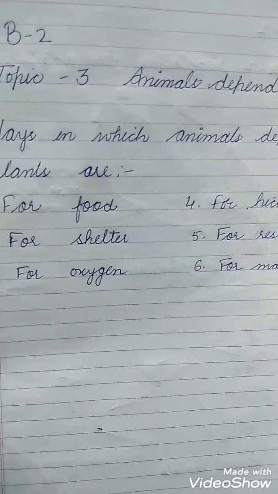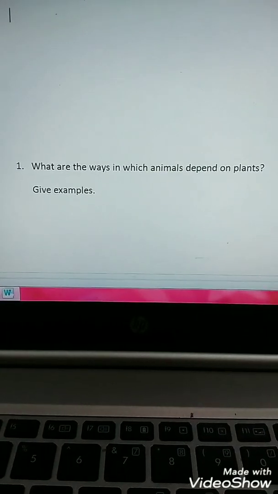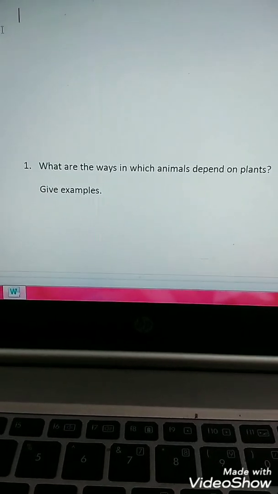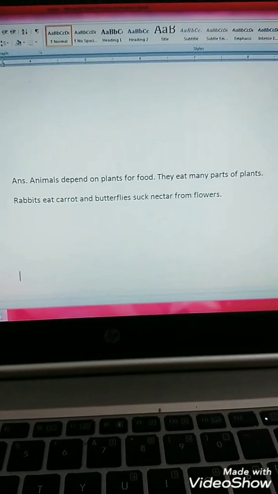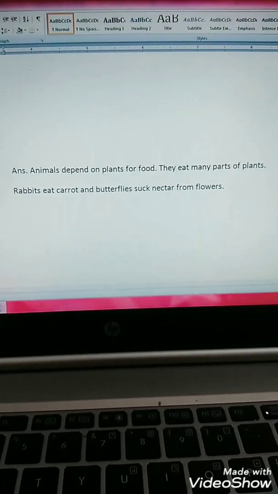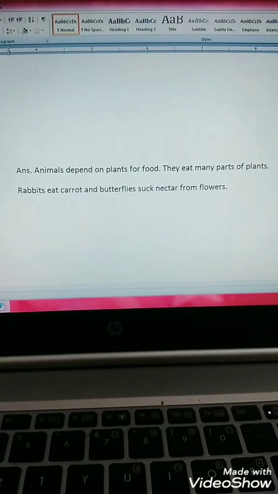After doing the activity, let's move towards the questioning part. So my first question is, what are the ways in which animals depend on plants? Give examples. Animals depend on plants for food. They eat many parts of plants. A rabbit eats carrot and a butterfly sucks nectar from flowers.